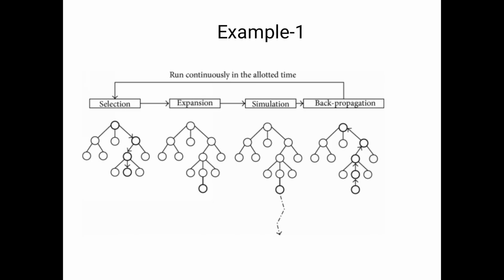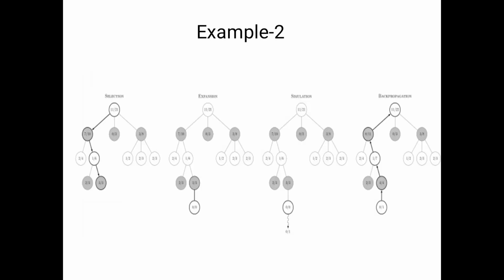Please observe the dotted lines here. That is the meaning of simulation. Finally, we will apply the backtracking from the goal state to the parent node. This is the process of Monte Carlo tree search. Here we will consider another example. Here also we will apply the same process. First we will select, after that we will expand to the goal state. In the third step we will apply the simulation at the goal state. Finally we will apply the backtracking.